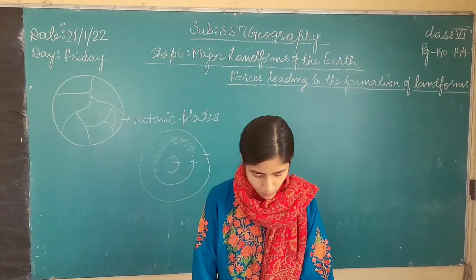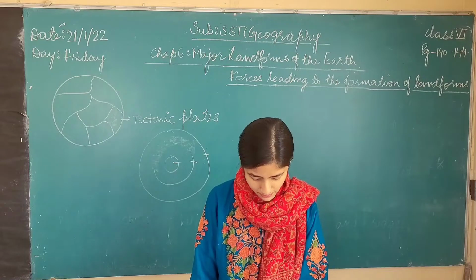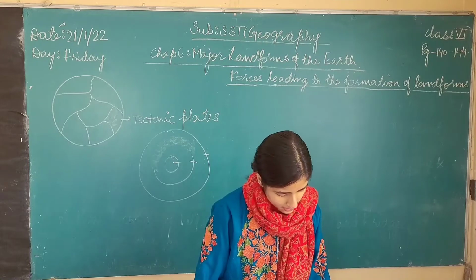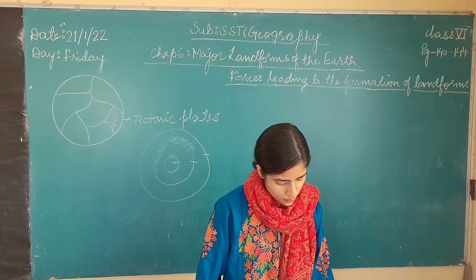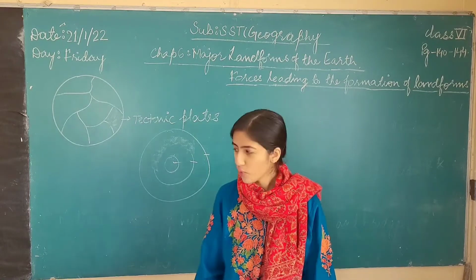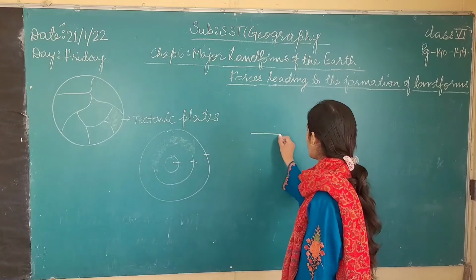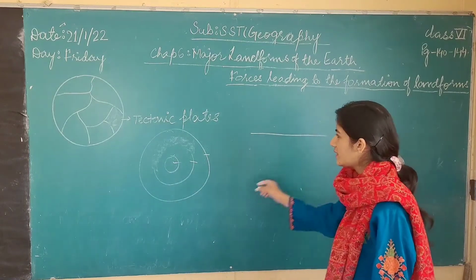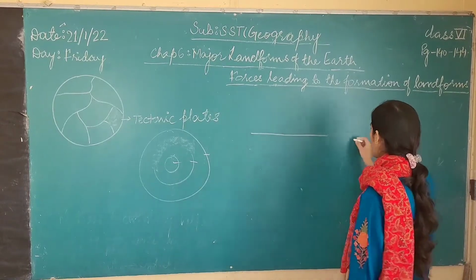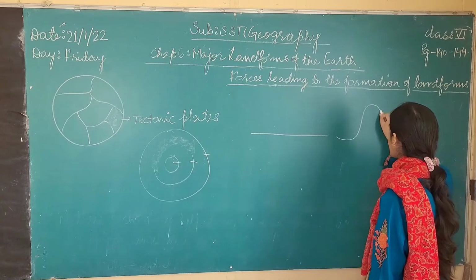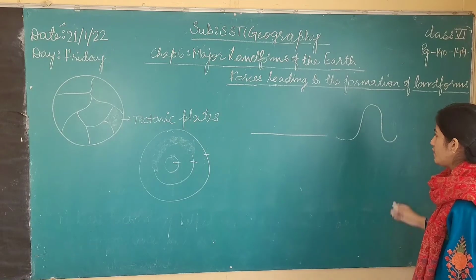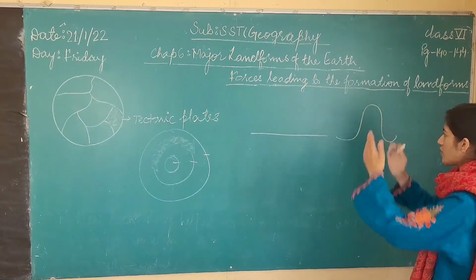What is a fold and a fault? See page number 142, figure number 6.3. There is the formation of fold mountains. You can see how the Earth's crust has been folded like this. The surface, the land, was like this, and when the tectonic plates moved, they collided with each other. What happened? They formed a mountain like this. It folded into a structure like this, which was called a mountain.